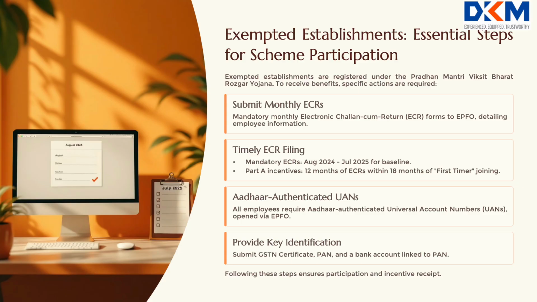For incentives under Part A of the scheme, exempted establishments are required to file 12 months ECRs within 18 months from the date of joining of each first-timer in the establishment. Out of these 12 months ECRs, the first installment under Part A will be provided to the first-timers only after receipt of 6 continuous months ECRs. However, the second installment will become eligible after filing of a total of 12 months ECRs filed during the period of 18 months. This relaxation is only for providing incentives under Part A.